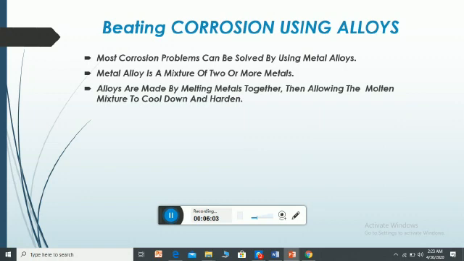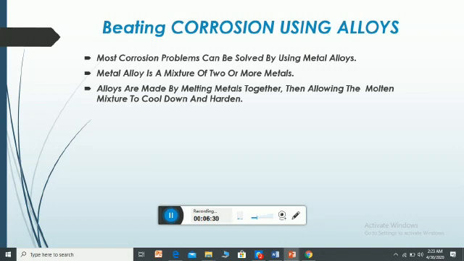Now, beating corrosion using alloys. How can we reduce corrosion by using alloys? Now, this is very interesting. Most corrosion problems can also be solved by using metal alloys. As I told you, an alloy is a mixture. So what is a metal alloy? A metal alloy is a mixture of two or more metals.